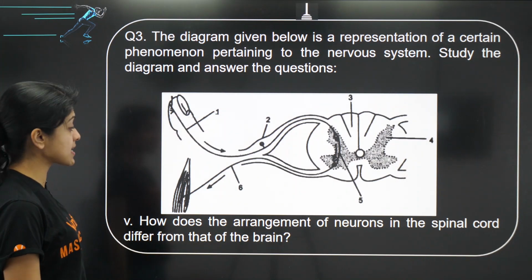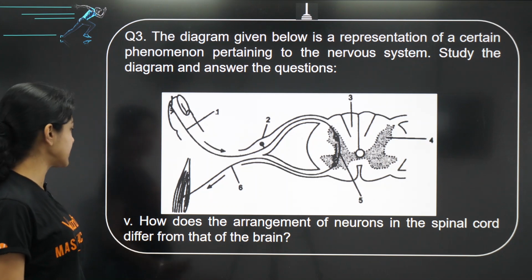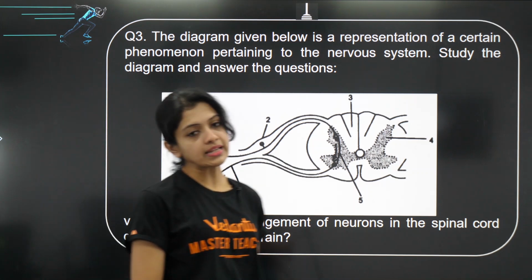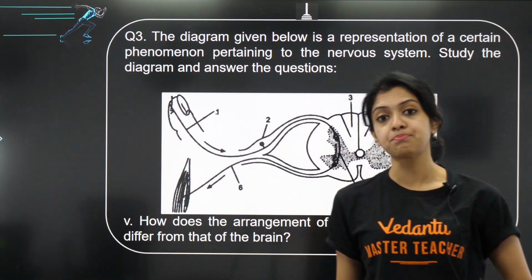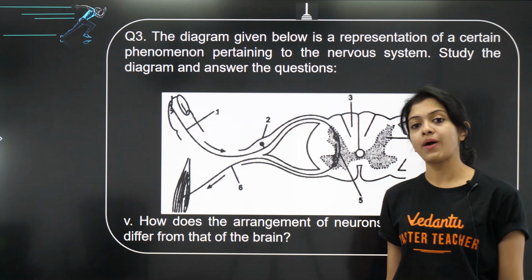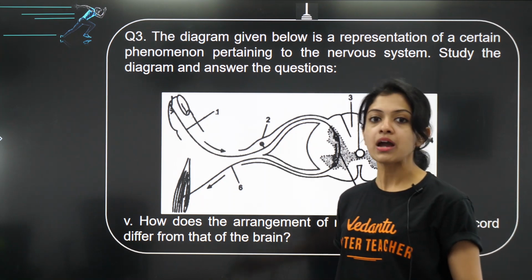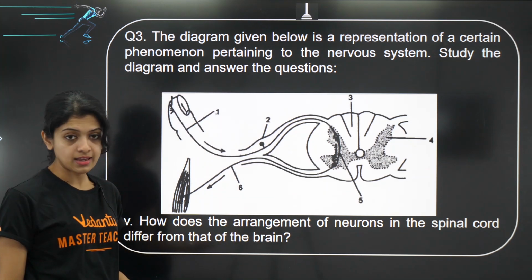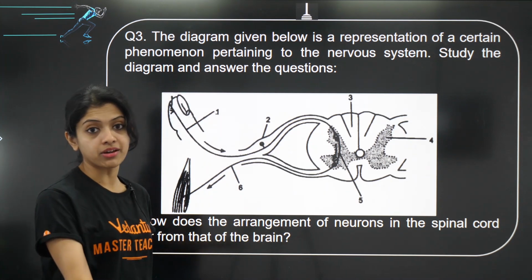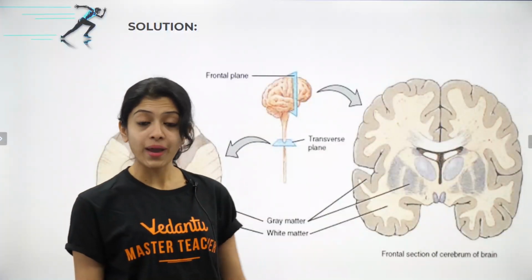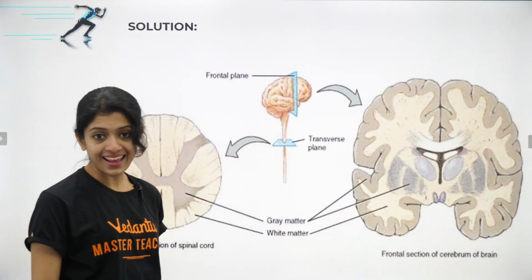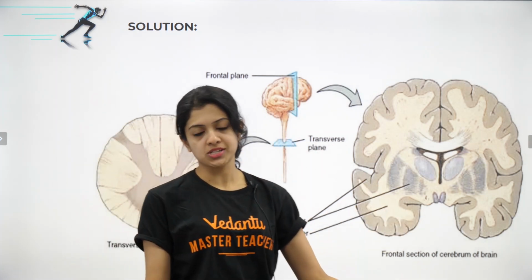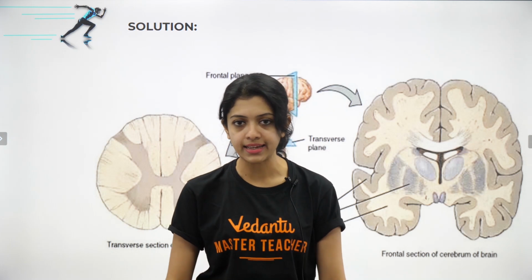Now the next one, how does the arrangement of neurons in the spinal cord differ from that of the brain? Can sound a little complex, but it's something very, very simple. We are talking about the white matter and the gray matter. White matter in the case of spinal cord, as you can see here, is outside and the gray matter is inside. Whereas in the case of the brain, you would see it the other way around. Gray matter outside and white matter inside.